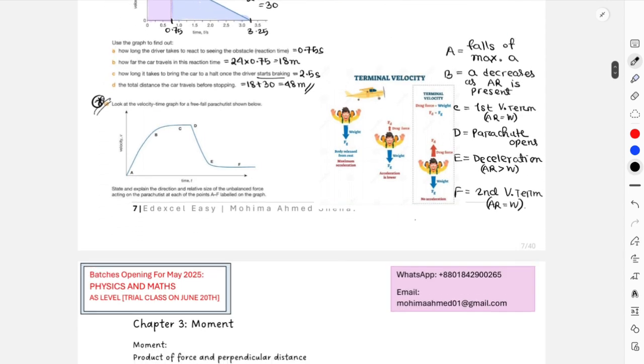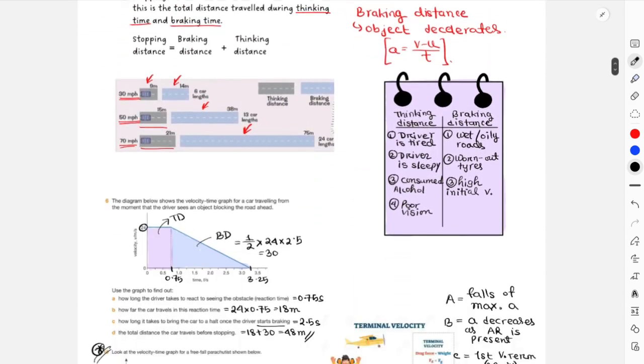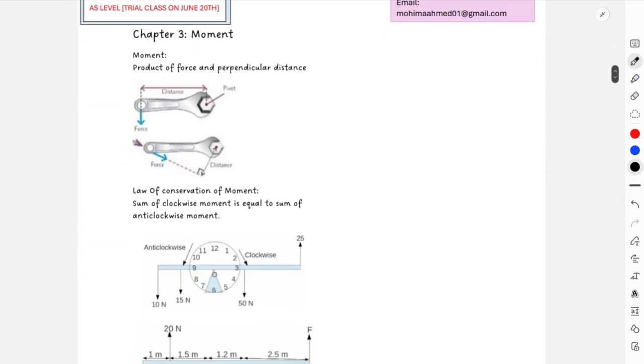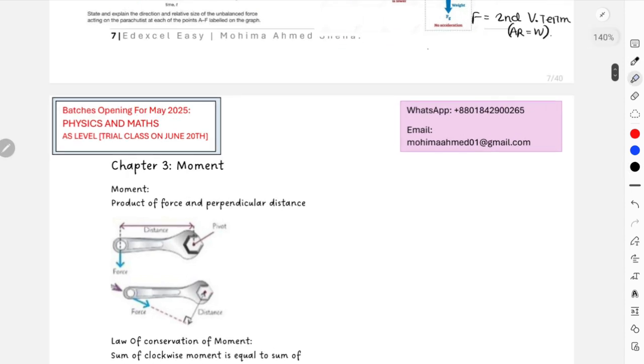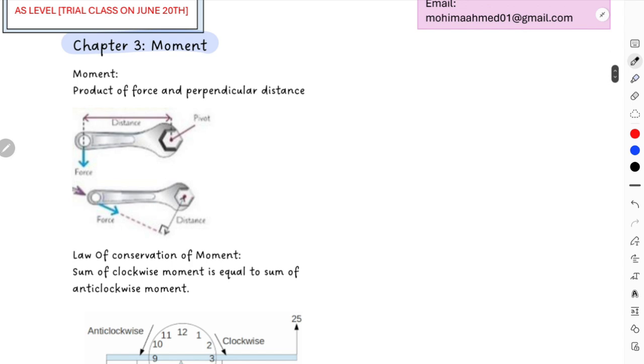We'll now move on to your moment concept. Right, this is it. Other than that, nothing else is important. Okay, now for moment over here, this is a definition for moment, quite important, that it is a product of force and perpendicular distance. Always remember, the distance always has to be perpendicular to the direction of force.